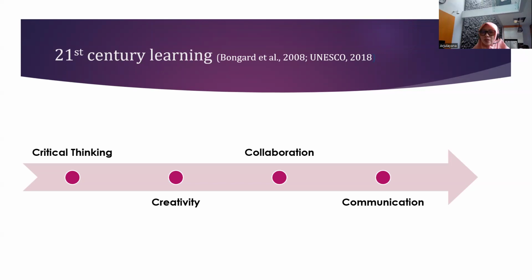And then collaboration, and I believe that all the teachers may have already implemented collaboration work for our students. To make sure that our students have implemented collaboration, we could see how they are able to socialize, how they are able to interact with others in our classroom activity, for example. And then the last is communication.